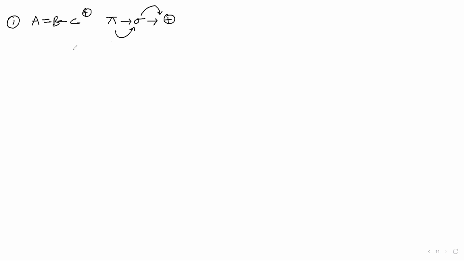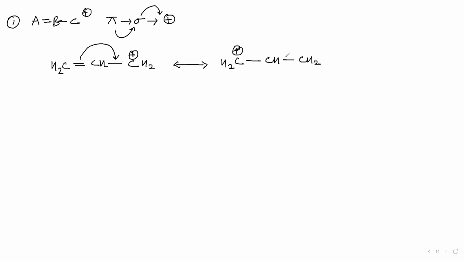For example, let us take CH2 double bond CH single bond CH2 positive. You will give pi to sigma, and then you will get a positive charge. Easy?